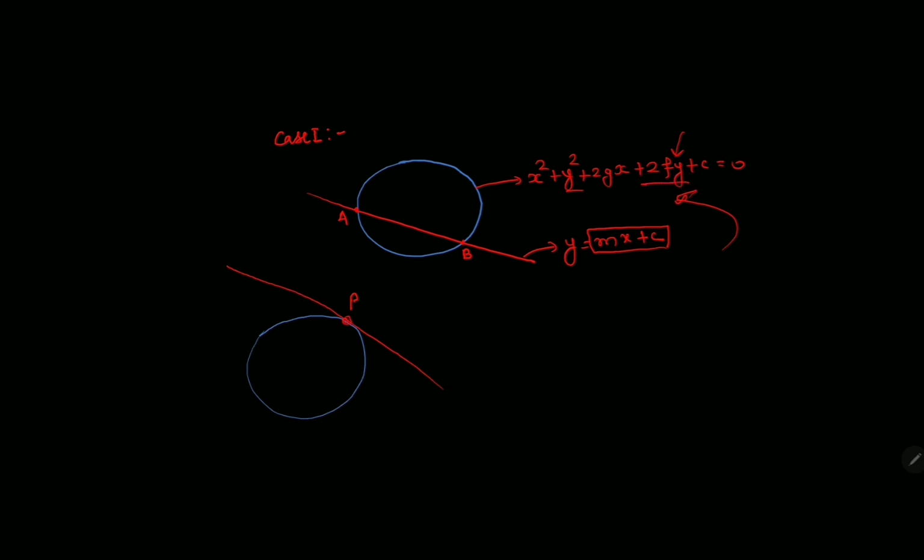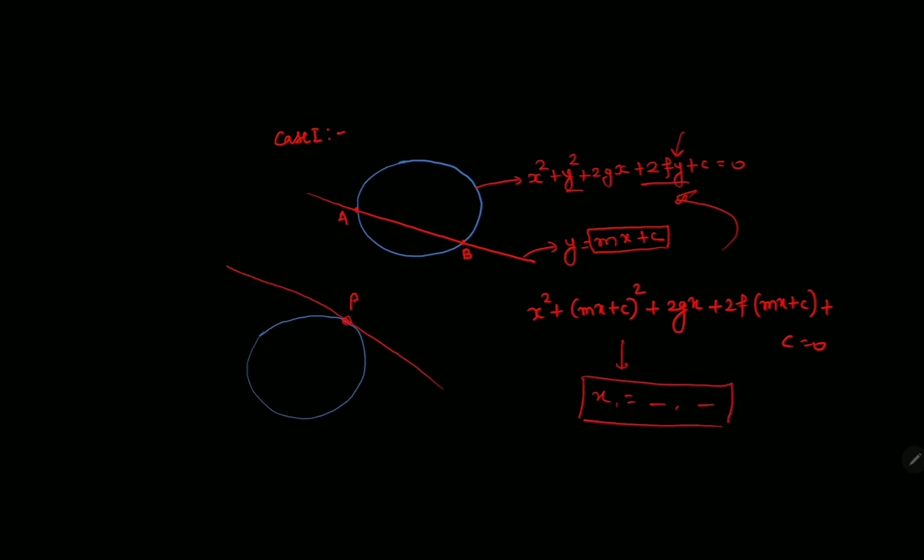So here I will write x square plus (mx plus c) whole square plus 2gx plus 2f(mx plus c) plus c equals 0. From this I'll get two values of x, which are the x coordinates of the points of intersection A and B. So this is how I am going to solve the equation of the line and the circle for points of intersection.